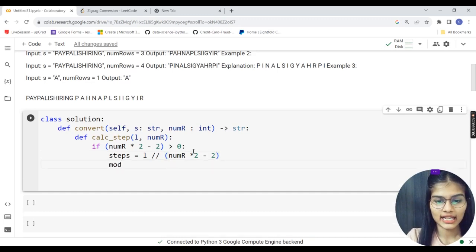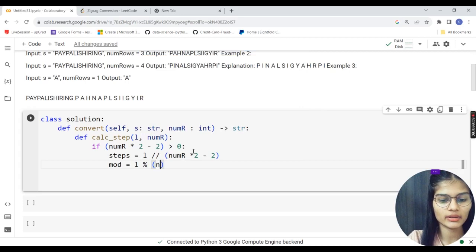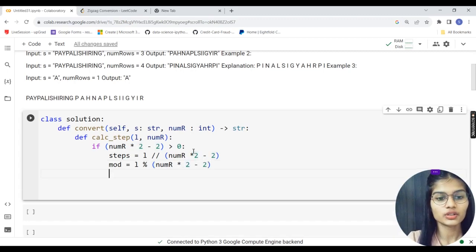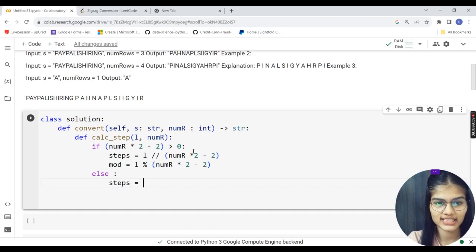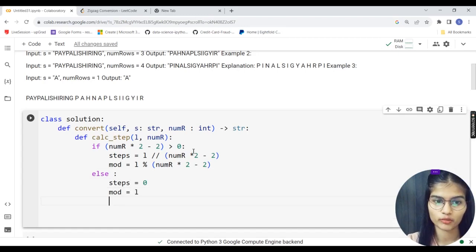And then I'm taking the mod: length percentage, again applying numRows multiplied by 2 and subtracted by 2. So if my number of rows is greater than 0, this condition will be followed. Otherwise, I would assign steps as 0, and the mod will be equal to the length.